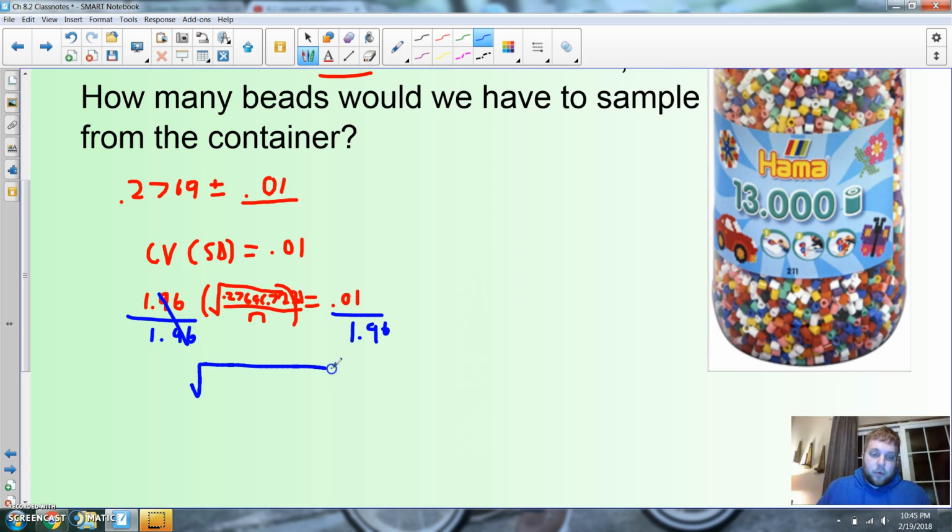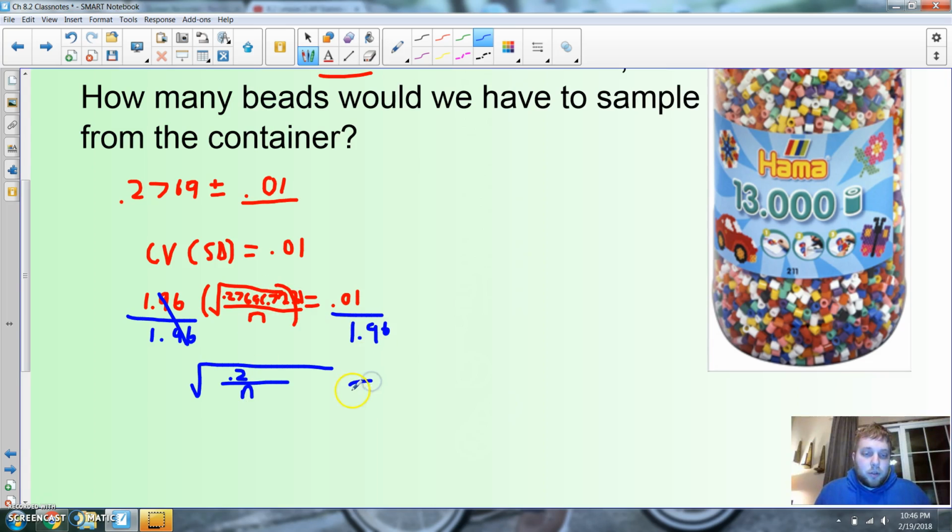I am left with a square root. I'm going to multiply that top together, times that, which equals... Roughly, when I multiply the top together, I get 0.2. Okay, close enough to 0.2 over n. Alright, that's if I multiply the top.